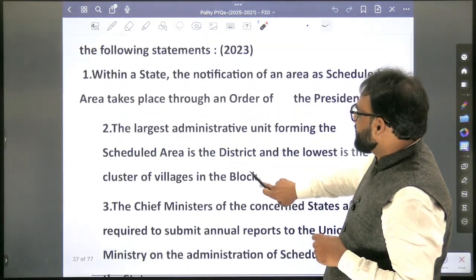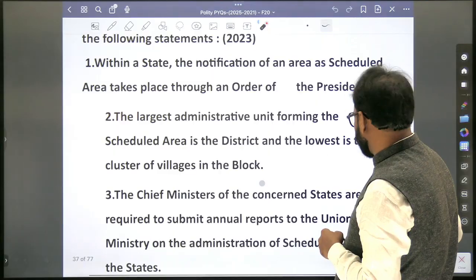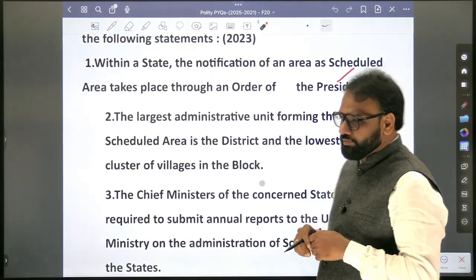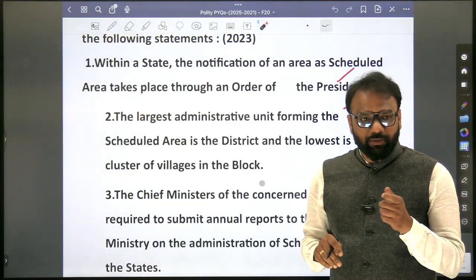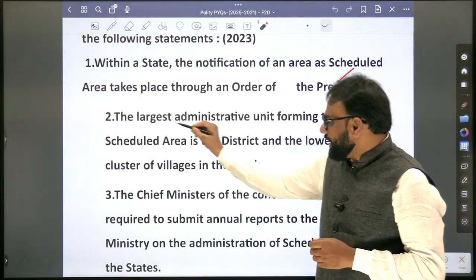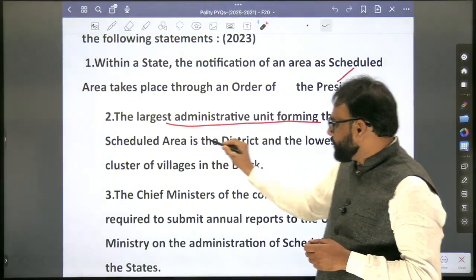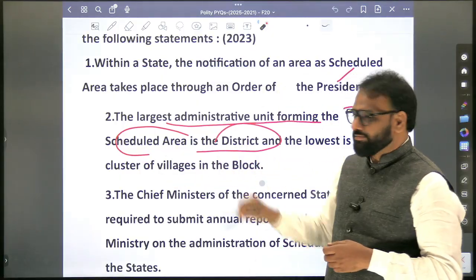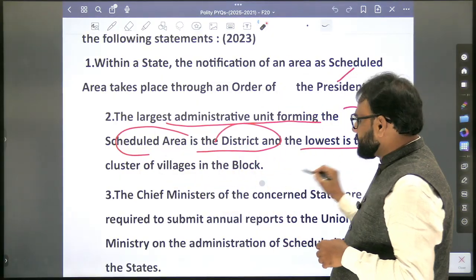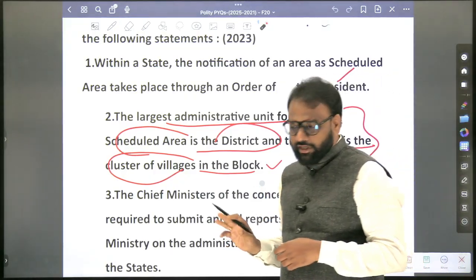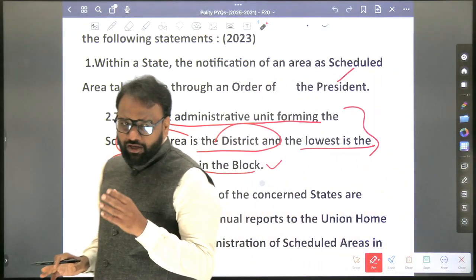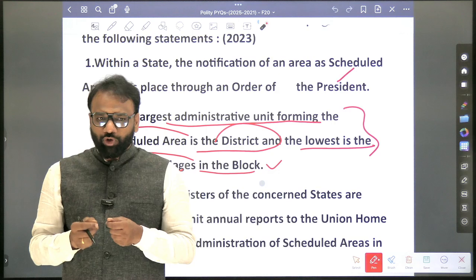So within a state, the notification of an area as a scheduled area takes place through an order of the President. True. The second is very tricky actually. At that time we had discussed strongly, but later on we concluded it. The largest administrative unit forming the scheduled area is district, and the lowest is the cluster of villages in a block. So it confused us. But now we have complete clarity, based on the official website itself, we took that document.